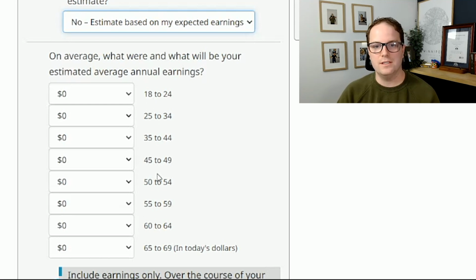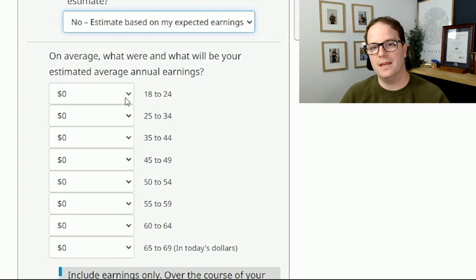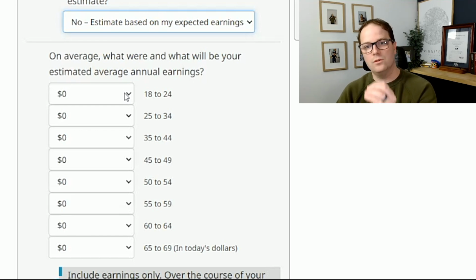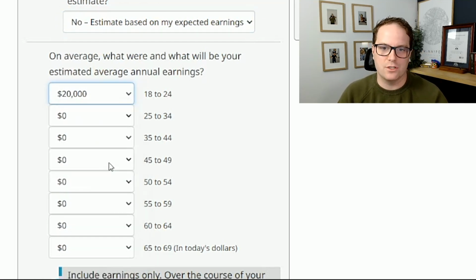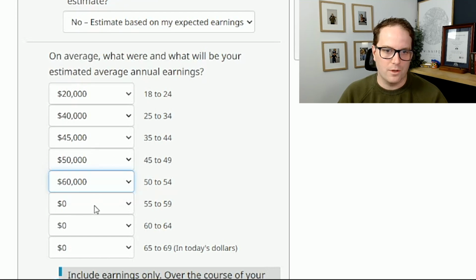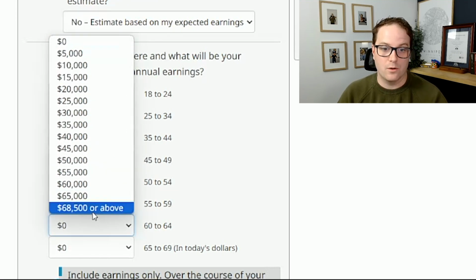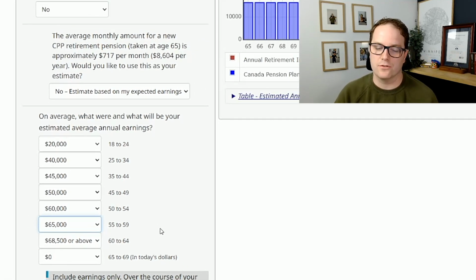And then from there, you have all these different age categories. And so you kind of have to go back mentally to see how much you were actually making in this. And again, it's an average. This is not a very fine tooth tool to get you to the exact number. This is an average. This is a tool to get you very, very close. So if we look and assume in these early years, maybe you were averaging only $20,000 a year because you were going through university, and then you got maybe your first job around $40,000. And let's assume we took about a $5,000 increase on average all the way through until we got here where we're making over $68,500 and therefore maxing out our CPP contributions.